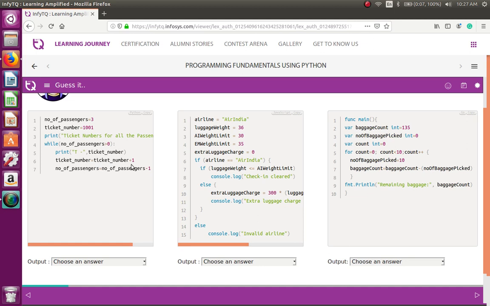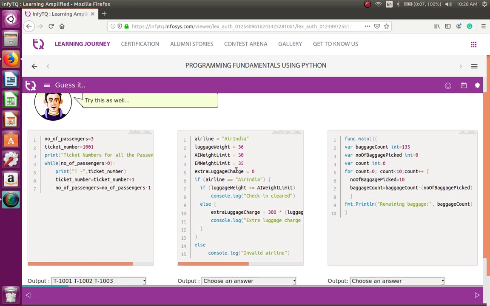Now ticket number gets increased by 1, so ticket number becomes 1003. Number of passengers decreased, 2 minus 1, now 1. Check the condition, 1 greater than 0, the condition is true, comes down. Print T hyphen ticket number, the value is 1003, which is printed. Comes down, ticket number gets increased to 1004. Number of passengers gets decreased to 0. 0 greater than 0, the condition fails, so the loop terminates. The output should be T hyphen 1001, T hyphen 1002, T hyphen 1003. That should be the output.